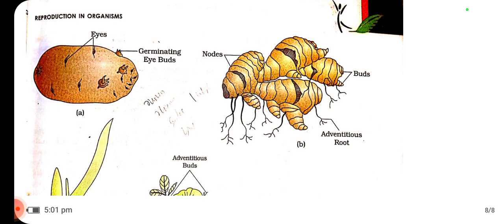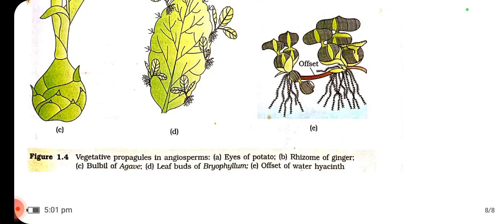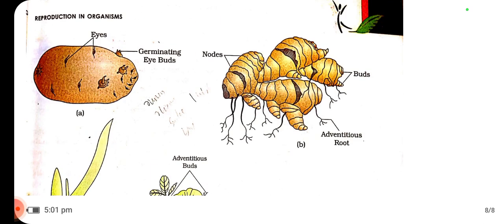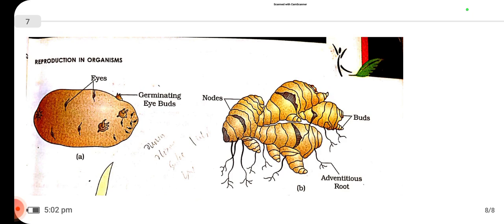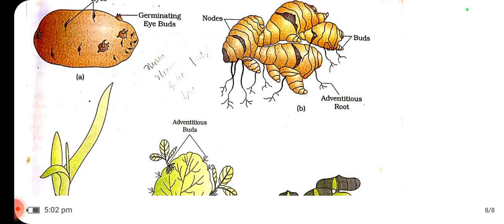When it comes to vegetative propagules, these are the structures or the diagrams. You just go through these diagrams. Vegetative propagules in angiosperms: eyes of potato. These outgrowths we call eyes or germinating eye buds, which give rise to other plantlets. Then nodes in ginger. These adventitious roots, buds, and nodes give rise to plantlets.